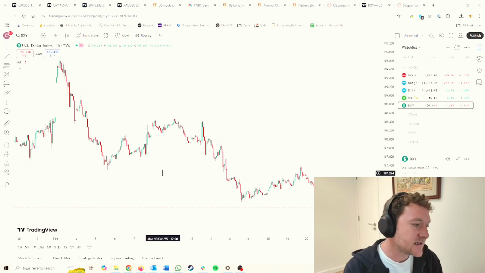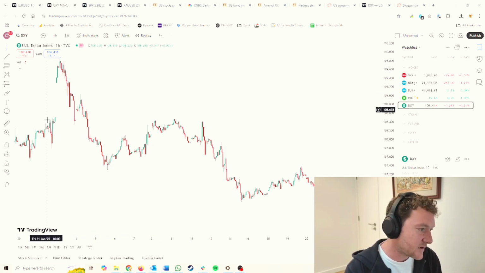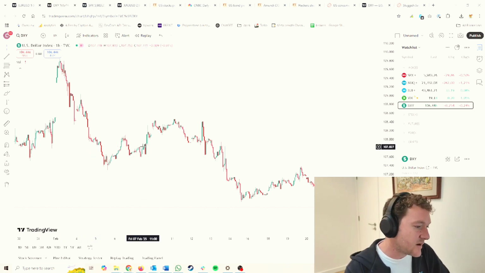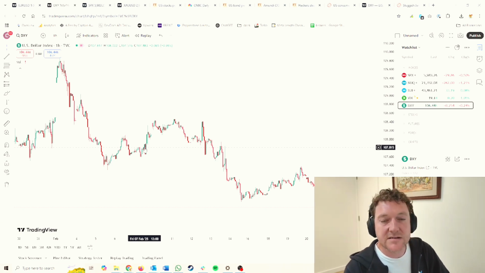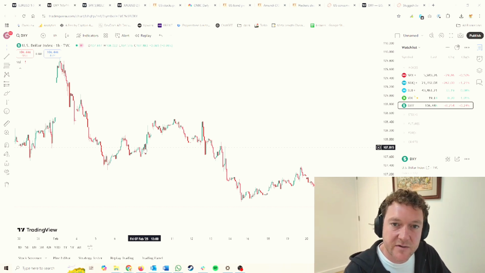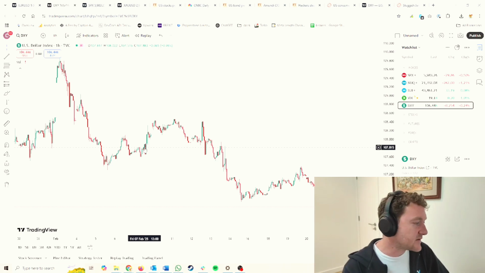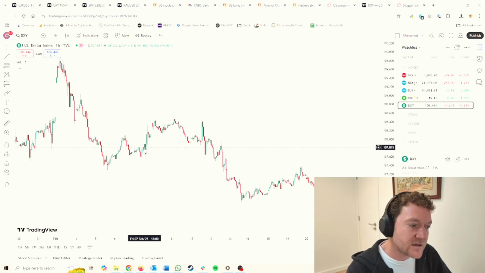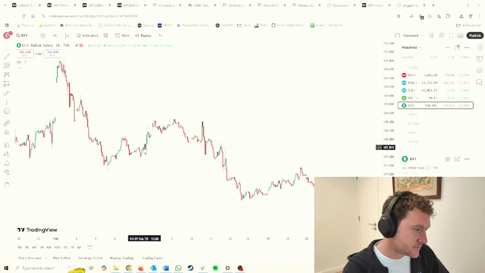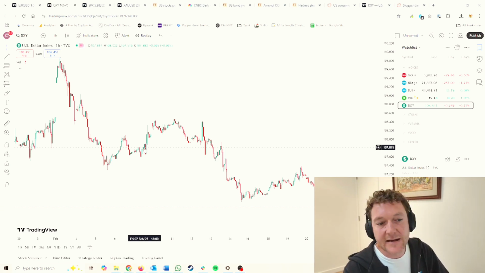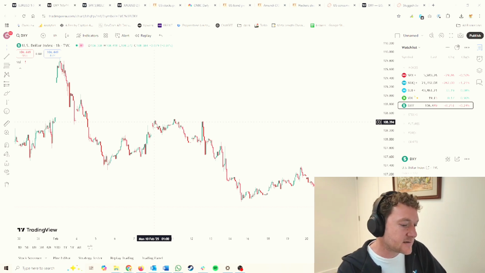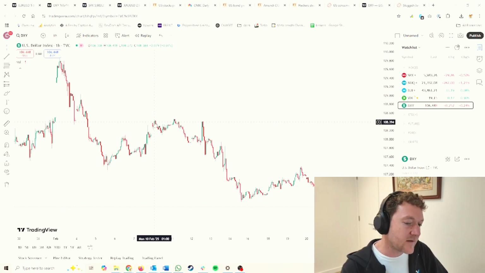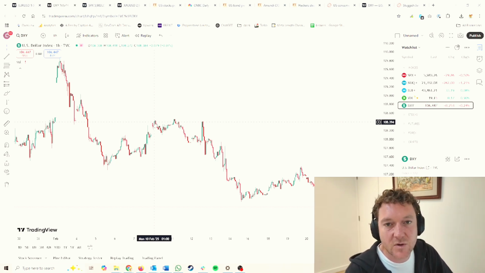So straight off the bat, the first thing that we want to talk about here is obviously after the tariff talks here at the beginning of the month was the non-farm payroll that came out on the 7th of February, Friday the 7th. Now, this came in weaker than expected at 143K versus 170K, and then well down from January's figure of 307K. But we still saw growth. We still saw a price increase for the US dollar. And you can see here on the DXY, we can see there was a spike.